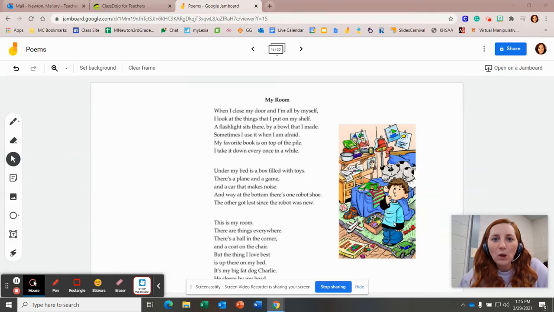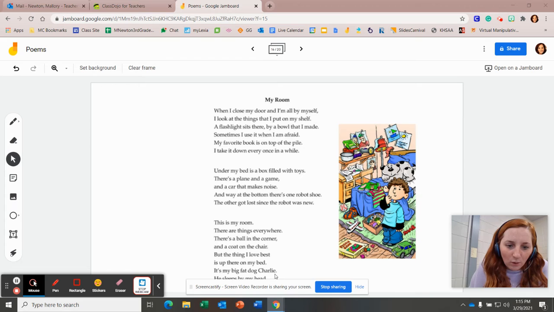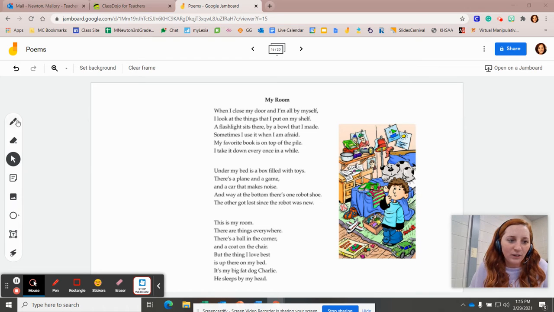Everybody, we're going to be doing a poem read today. As we read this poem, I want to see if you can identify the elements of poetry. Remember, the author of a poem is called the what? Very good, the poet. Now, as I look at my poem, I see that there are 3 different stanzas.